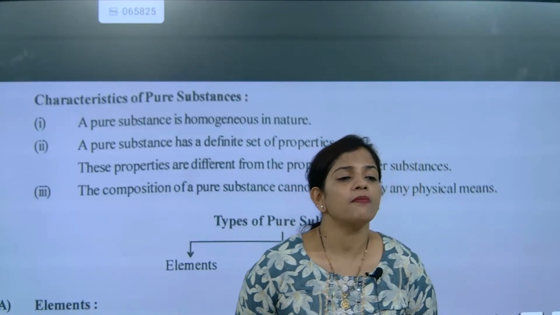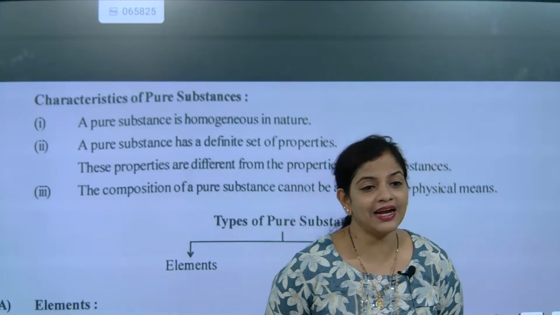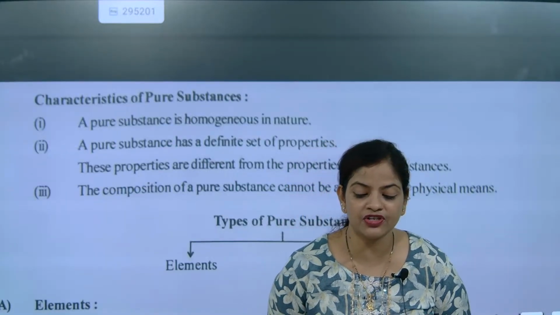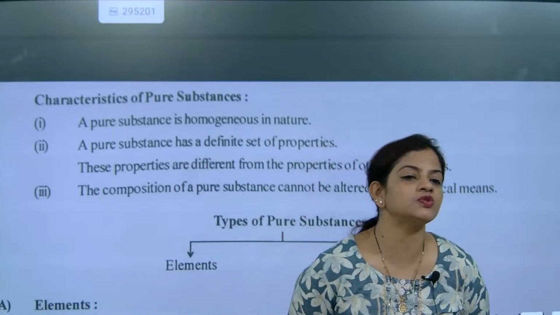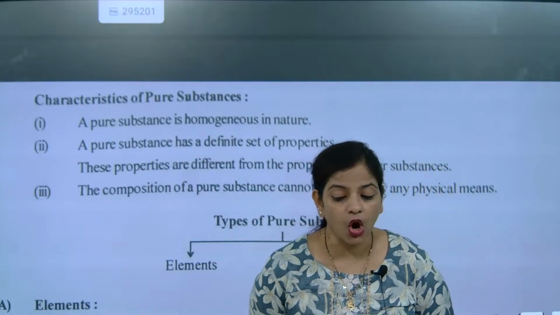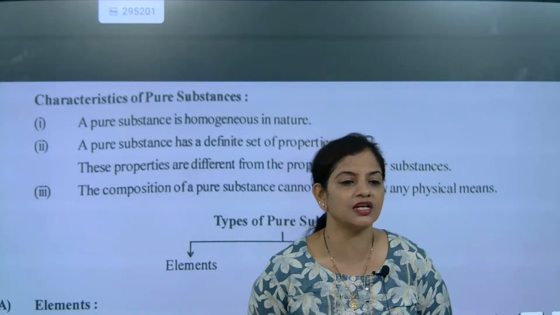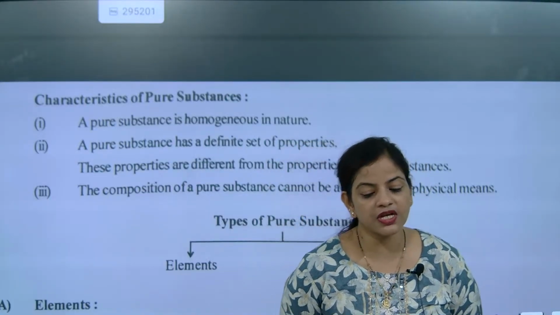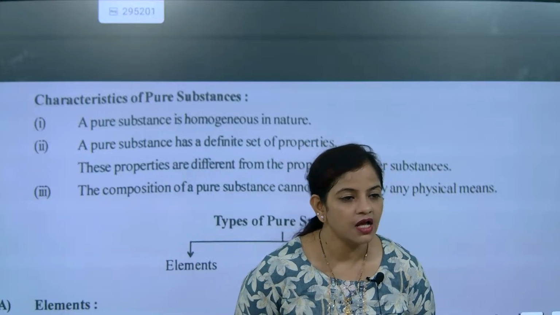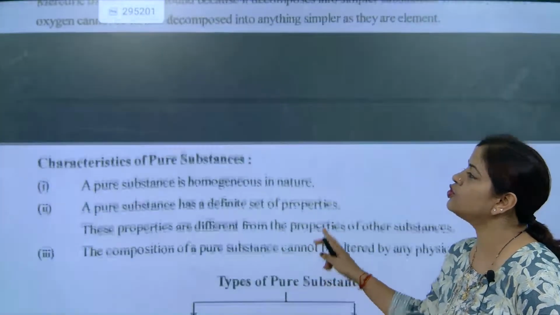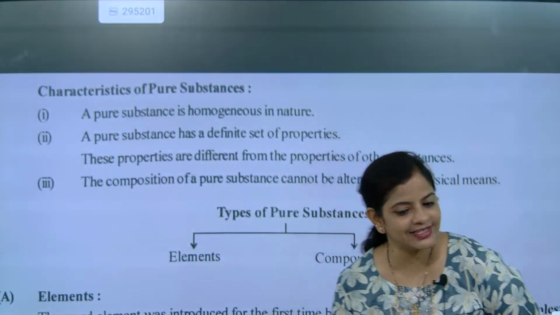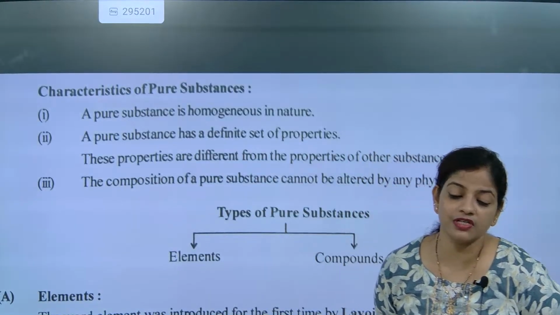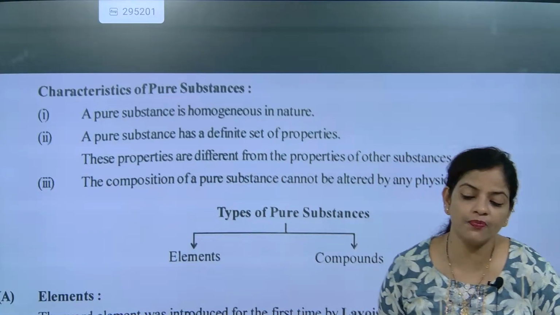A kind of matter that cannot be separated by any physical means. A kind of matter that cannot be separated by any physical means, that will be considered as what? Substances. After understanding substances, we were discussing pure substances. Correct? In pure substances, we have learned about elements. After that, we are going to talk about the characteristics of pure substances. Understood? Now one by one we are going to discuss them.